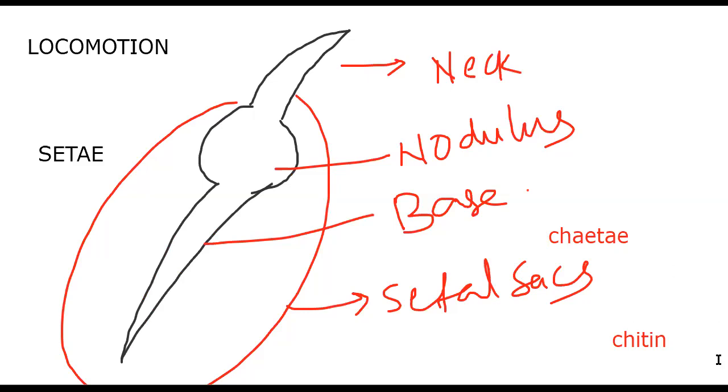And along with this setae, longitudinal and circular muscles are also helpful for locomotion. So we have to locate the longitudinal and circular muscles in the earthworm. That means I have to explain the body wall, the muscles present in the body wall. First of all, we start with the outermost layer of the earthworm, the cuticle: the outermost non-cellular, iridescent, transparent layer, which is always moist.